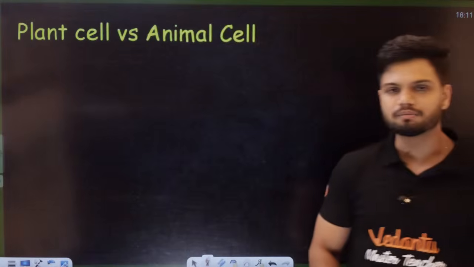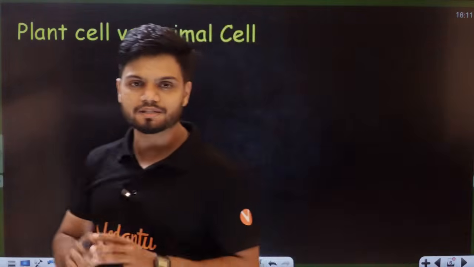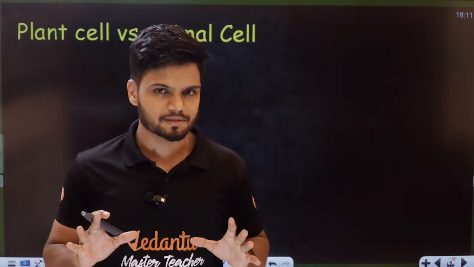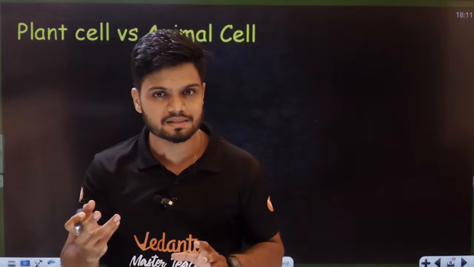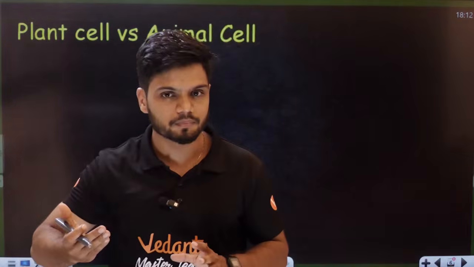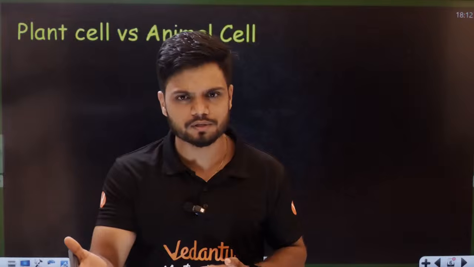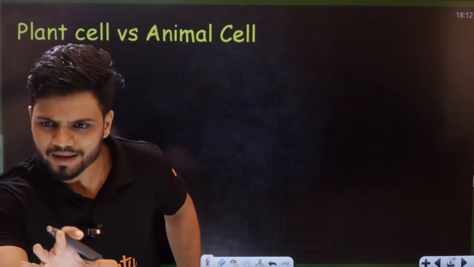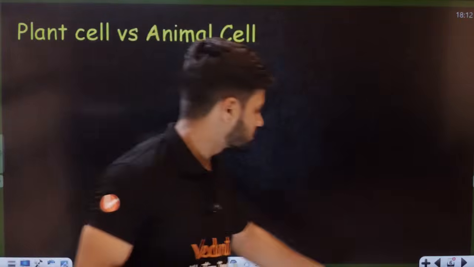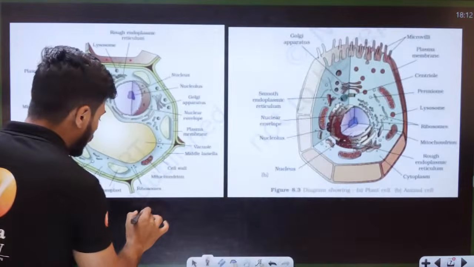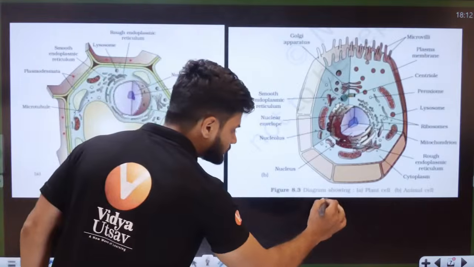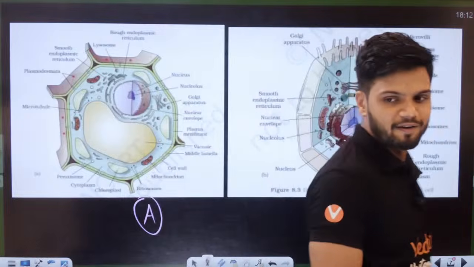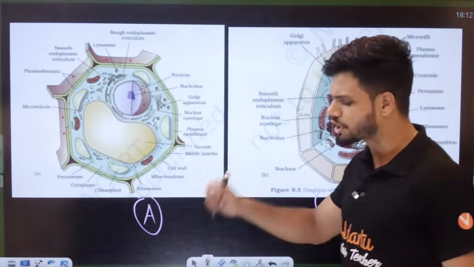The first organelle, before we go, there is something called plant cell and animal cell. Now, all of you know the basic difference. Plant cell has plastids, plant cell has a large vacuole, plant cell does not have centrioles. So based on that information, all of you, Anurag, Rohan, Aishwarya, Varshita, can anyone tell me which of the following is a plant cell? A or B? Quickly in the chat, students.